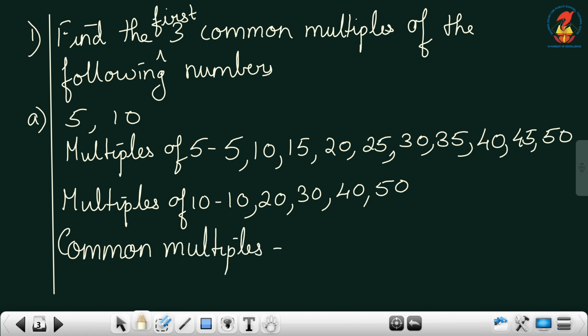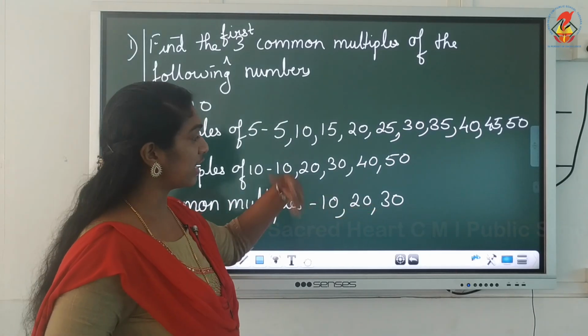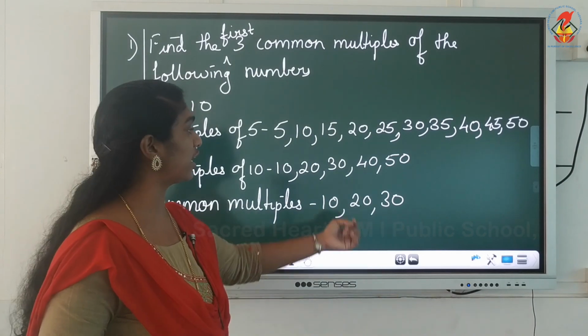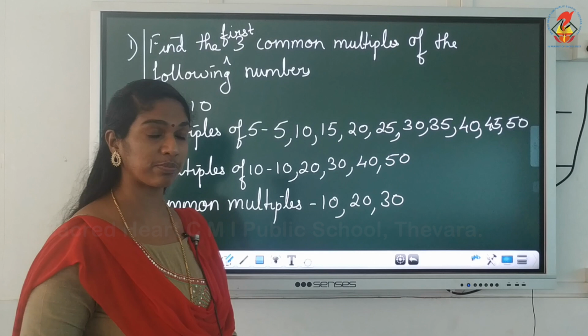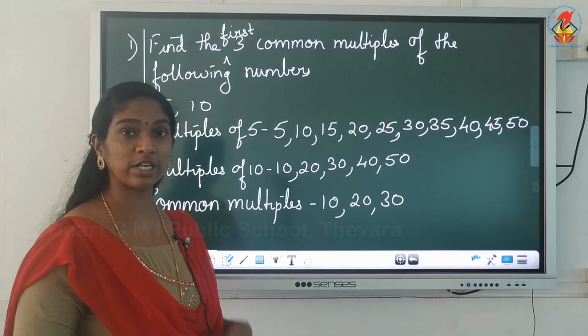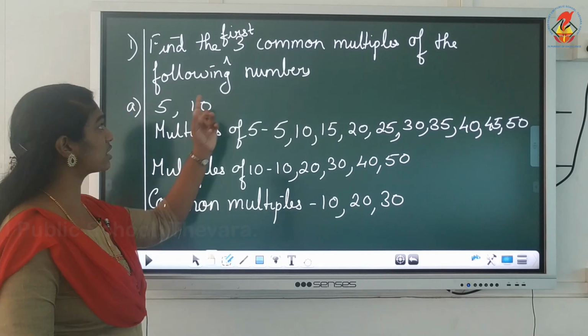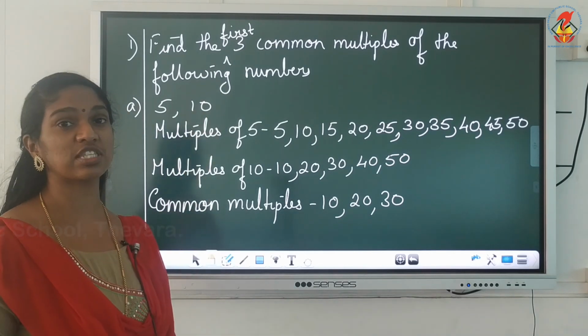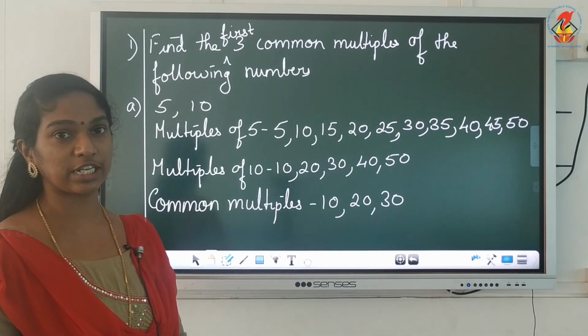The first three. Which one is the first one? Yes, I have 10 here. Second, I have 20. Third, I have 30. So the first three common multiples are 10, 20, 30. There are more common multiples. Which are they? You have 40 here, you have 50, 60 will be a common multiple, 70 will be a common multiple, 80 will be a common multiple. Okay, all these are common multiples, but they asked you only the first three common multiples. So 10, 20 and 30.